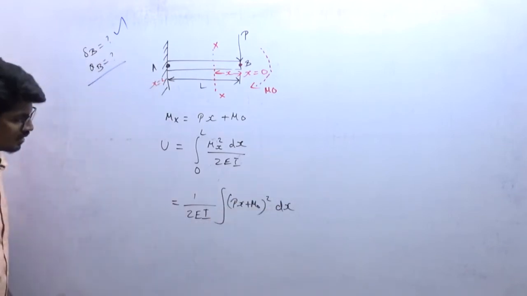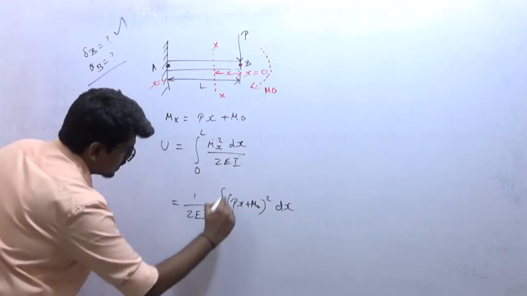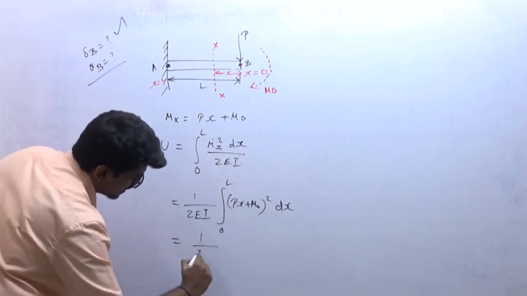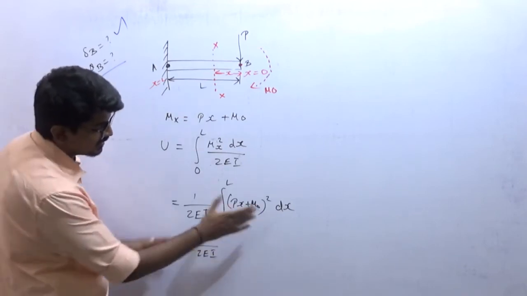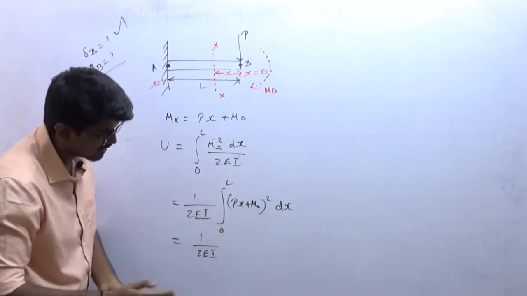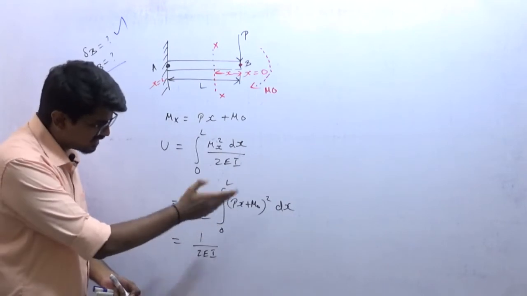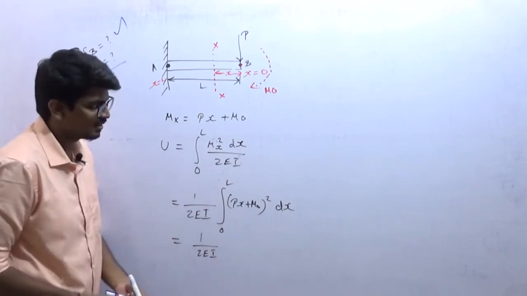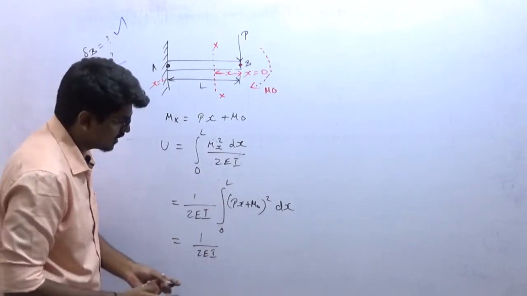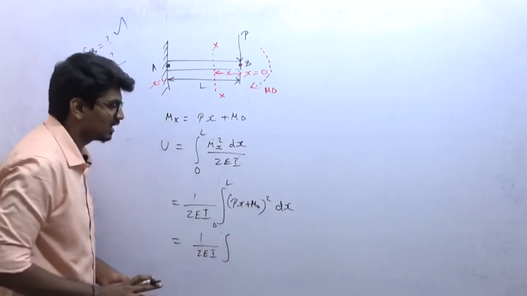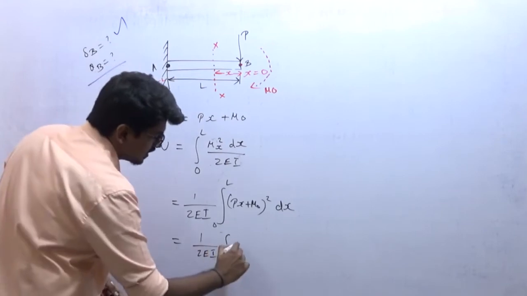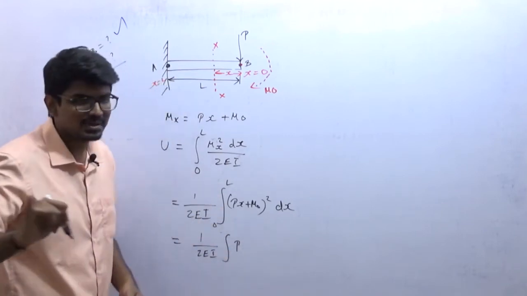Right, integration should be done from 0 to L, so 1 by 2EI. Now let me expand this by using the (a plus b) whole square formula. I can integrate it like this also, but let me expand it because that will be more convenient for us, because finally I need to equate M naught to 0. So if I expand it, what will happen? a square plus b square plus 2ab.